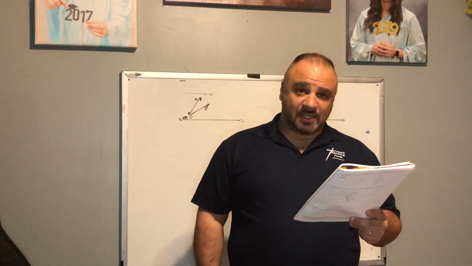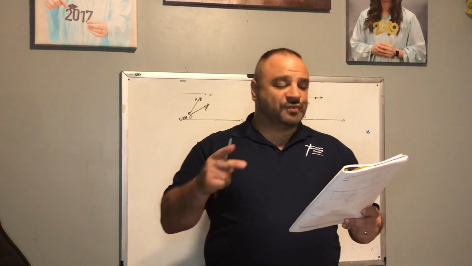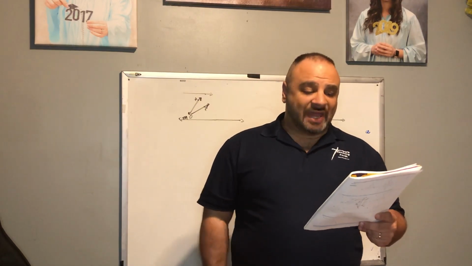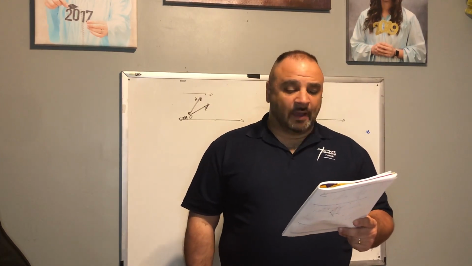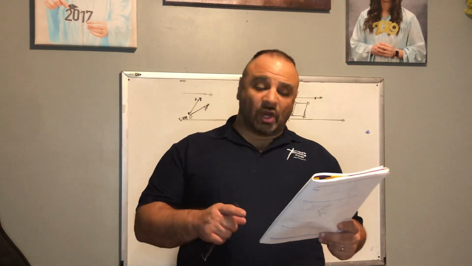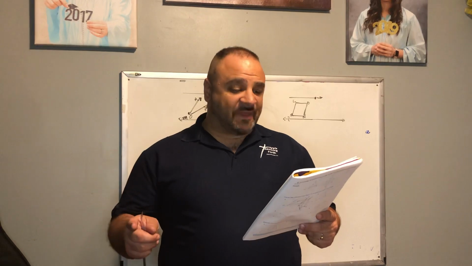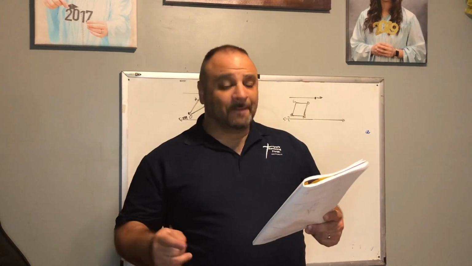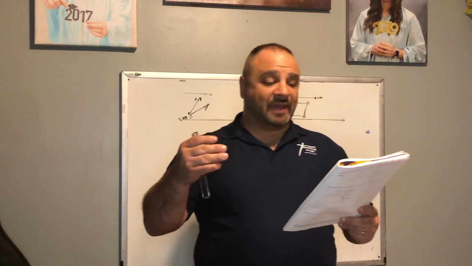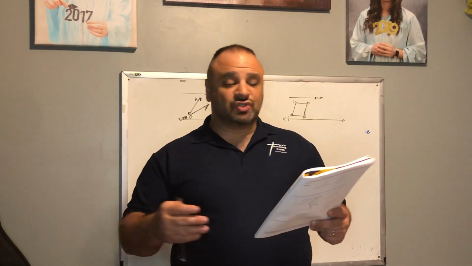It is a composite. So it's composed of two things, a translation and a reflection over a line that is perpendicular to the lines of translation. So we'll see that in a second. In figure 6, notice in figure 6 on the right hand side of your page, we have triangle ABC. All right, and then it's reflected across line L. So we see that there, reflected across line L, and then it is reflected across line M, and then simply, again, it is reflected over line N. You see, so we have two reflections, two translations, and then a reflection.